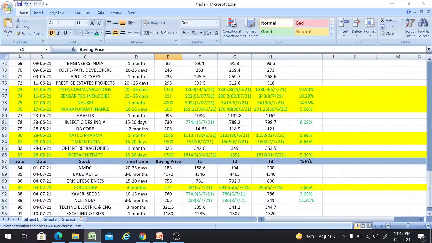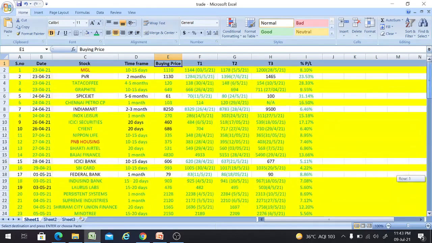This is an Excel sheet where you will have the record of all the trading calls which I have given till now. In this you will be able to find the date on which I have given the buy call, the stock name, the time frame, the buying price, the targets, the days on which these targets got achieved, and also the percentage return which we will be getting based upon my trading call, friends.